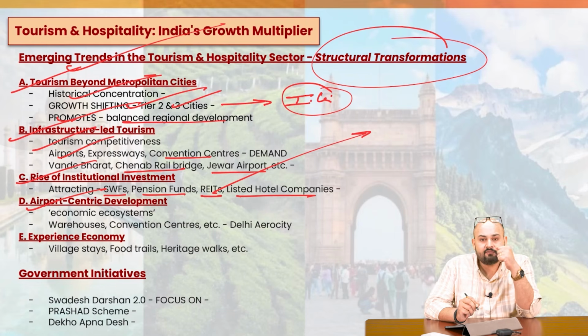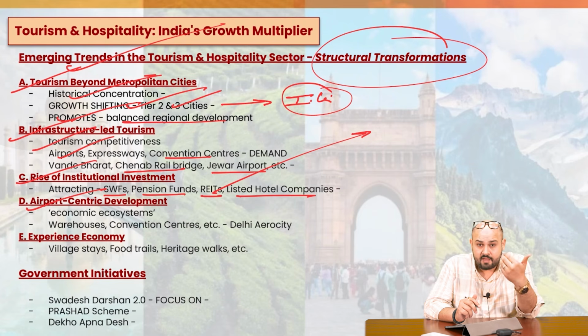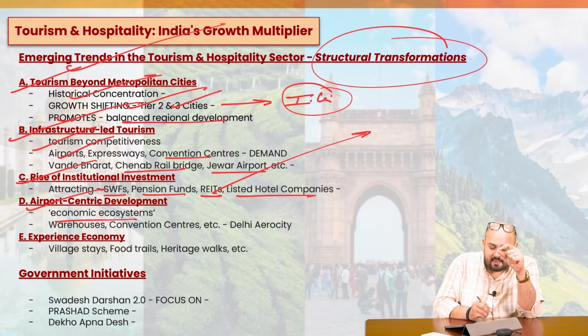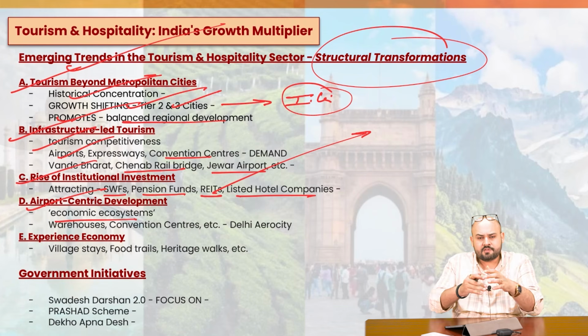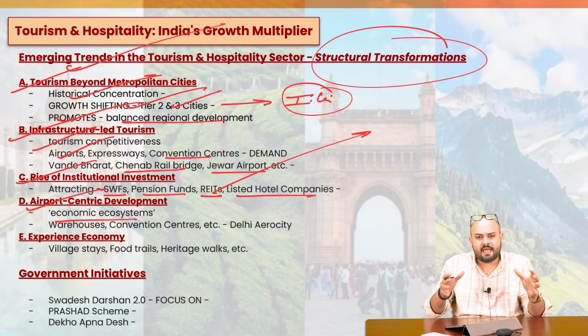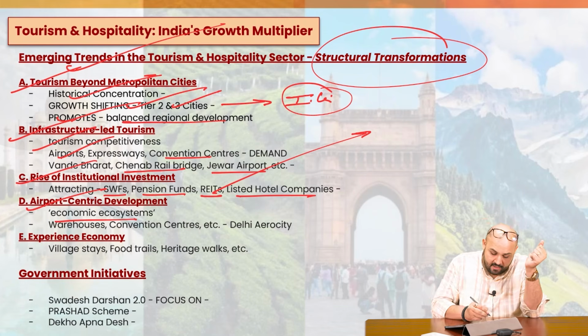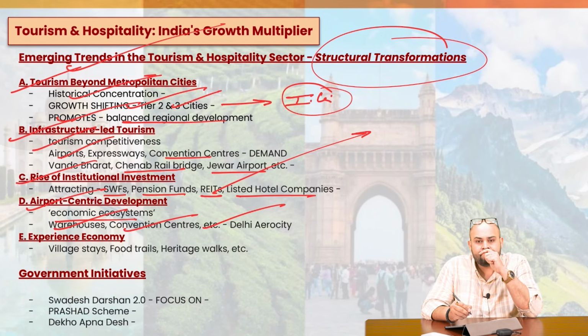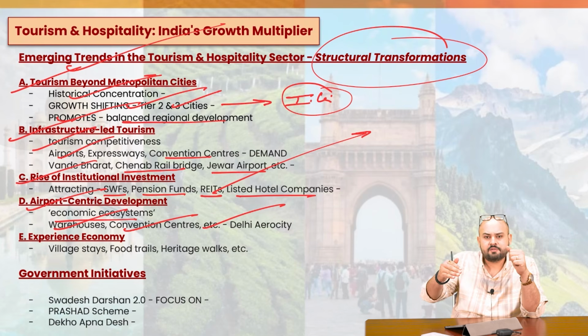Then airport-centric development. Now this is also again a kind of a new paradigm which we are witnessing. Airports are actually emerging as economic ecosystems. The development or the tourism centers are coming up around the airport at different places. For example, the warehouses, the convention centers, we have many of the cargos, we have many of these hotels and restaurants which are being constructed near the airports. Let's talk about the Delhi Aerocity. Let's talk about the Bengaluru Airport City, right? So all these places are around the airport itself.